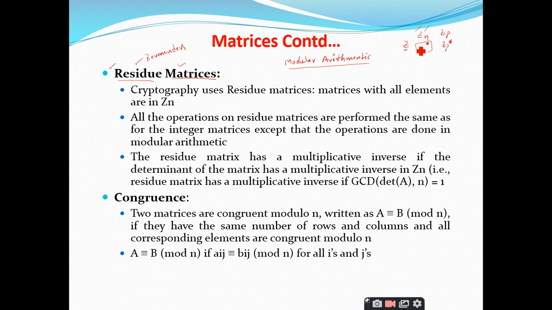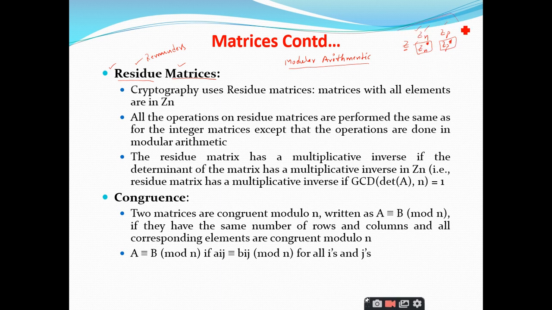So we will consider only those elements from Zn which have multiplicative inverses. Similarly, Zp represents the set of integers where p represents a prime number. The same is the concept with Zp star, the set of integers which have multiplicative inverses.